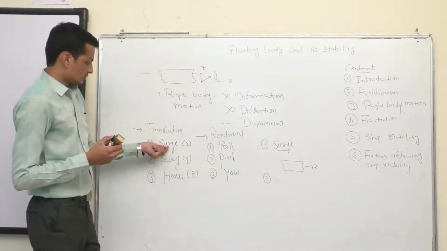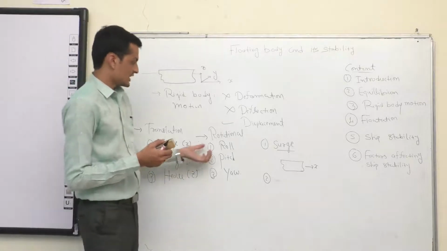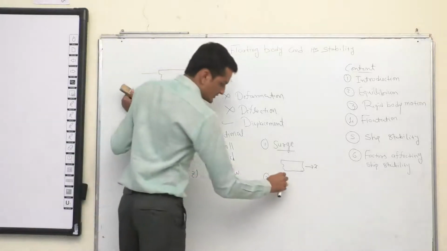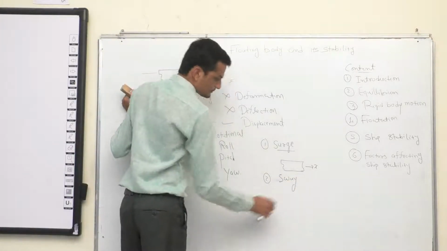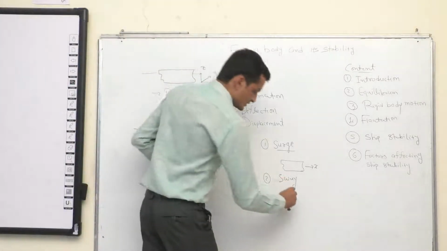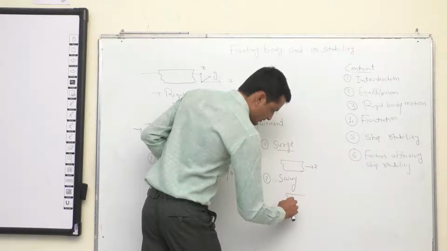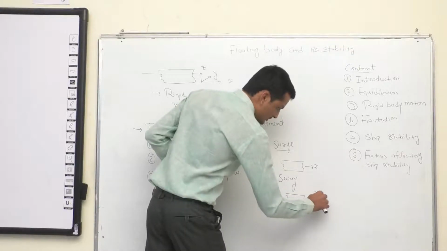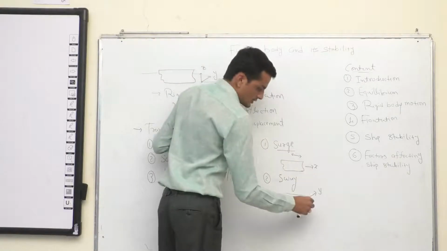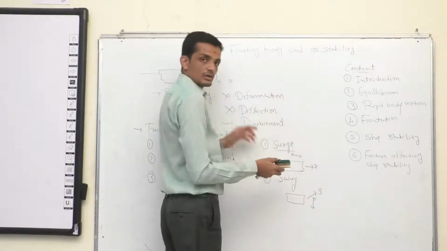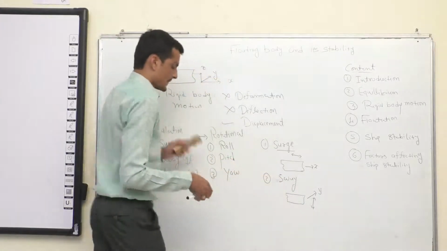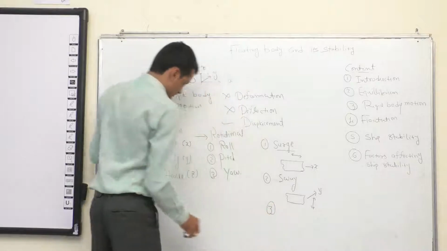Second, let's do one thing. We'll talk about all the translation motions once, and then we'll go to rotational motion. So the translation motion next comes along the y, called sway. It is along the y-axis, correct? So this is the body, and normal to the board is the y-axis. The body will be moving or displacing along this axis. So that's called sway. And the third one is called heave,